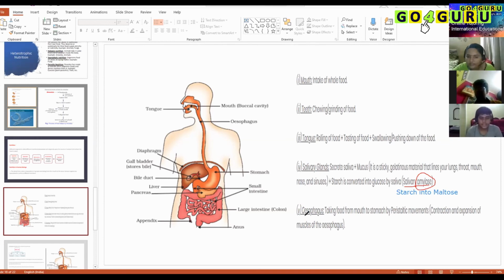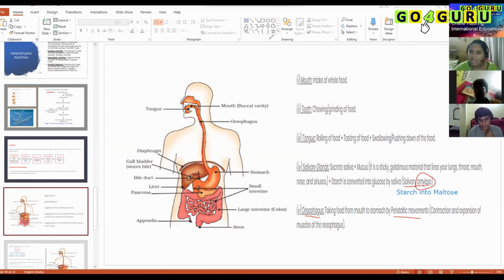Next is the esophagus, which is a long tube, as you see in the picture. This is the esophagus. From the throat, it extends up to the stomach. And the movement of food through your esophagus is done by peristaltic movement. This peristaltic movement is like what you see in the harmonium box. Have you seen a harmonium box?